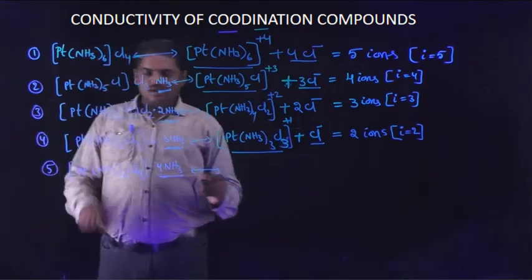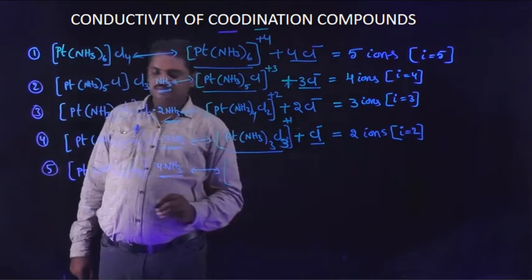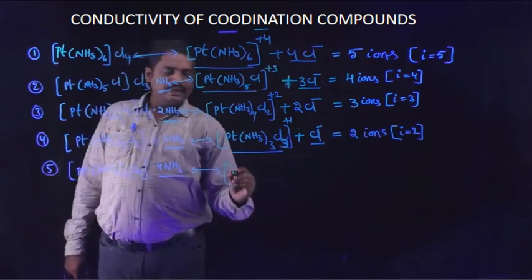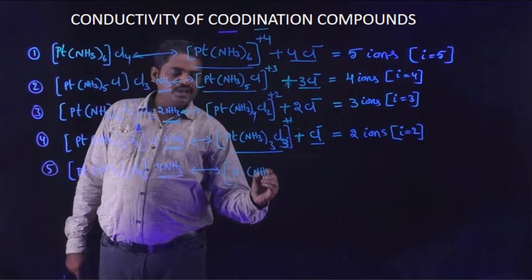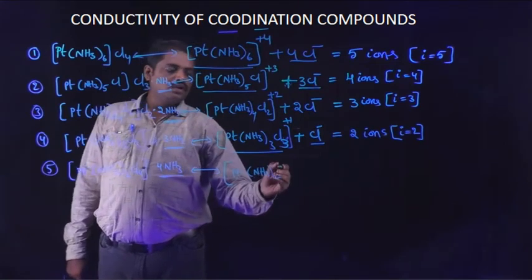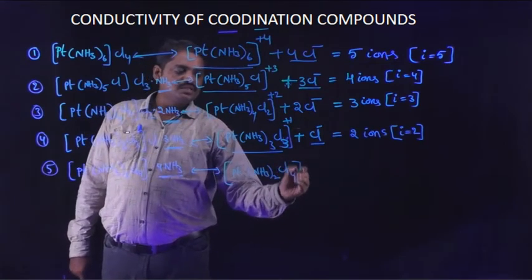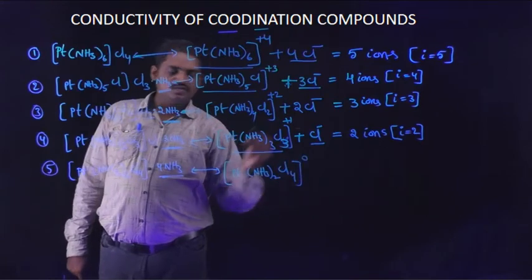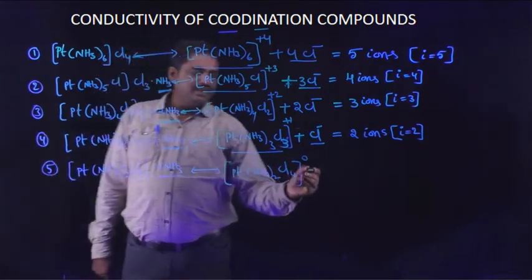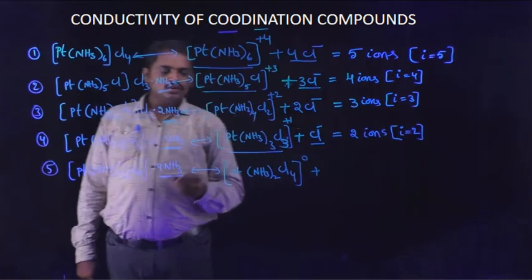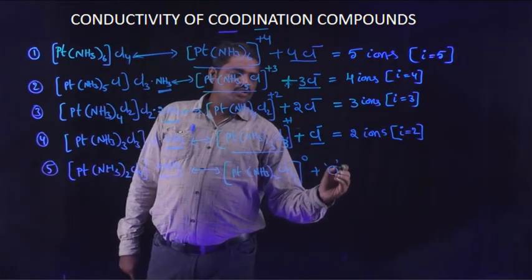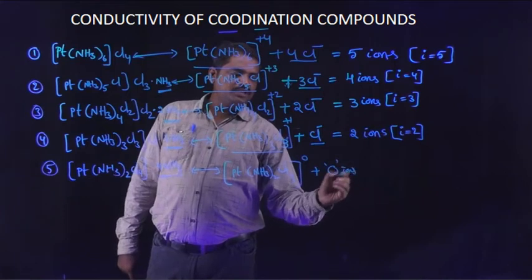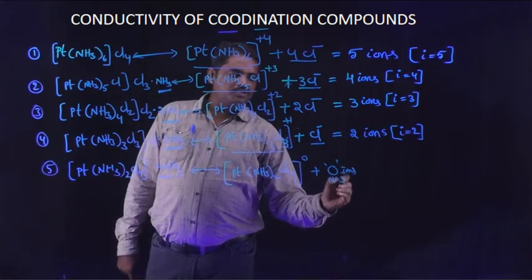The ions are, first one, platinum coordinated with 2 ammonia molecules and 4 chlorine atoms. The net charge is equal to 0, and the remaining ammonia molecules produce no ions. 0 ions means no ions are produced.